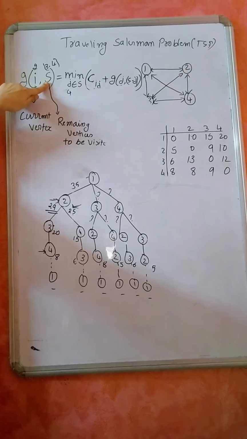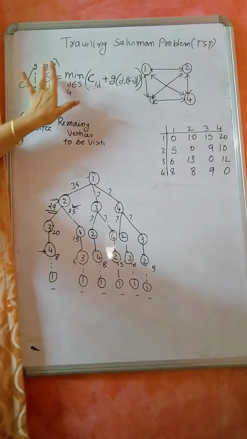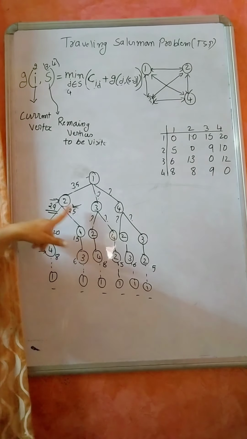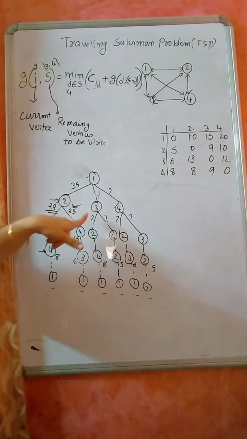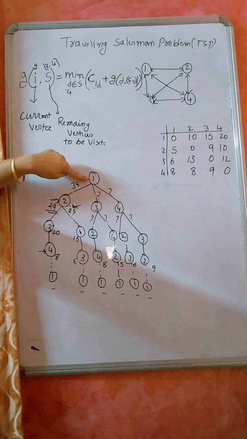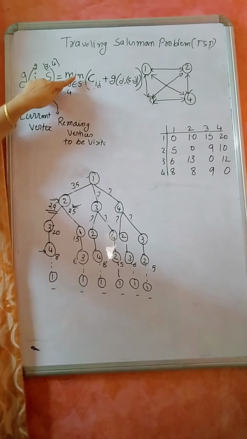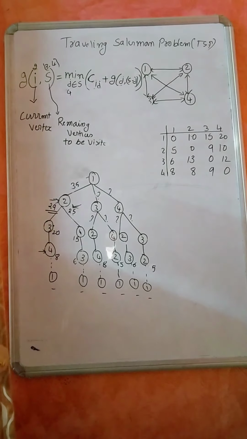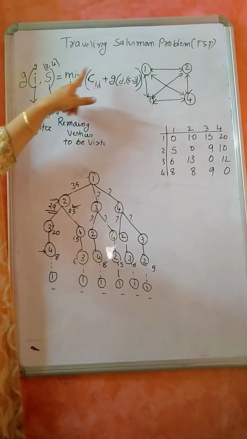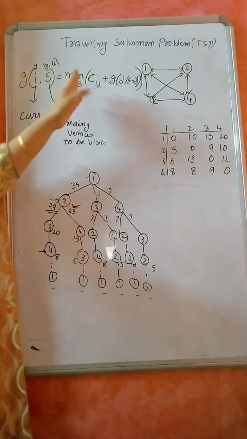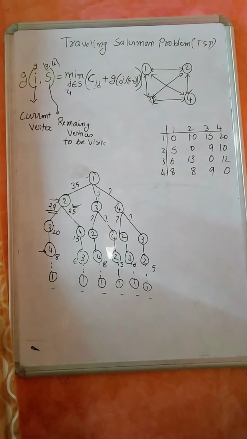So when these are the remaining vertices, then I have to select which path, whichever is leading to me the minimum one, that I have to select. Suppose if i is equal to 1, when I will take minimum, how many options are we having? 3 options. When I am in the 2, min is having how many options? 2 options are there, like that. But this is a general formula that you are having.